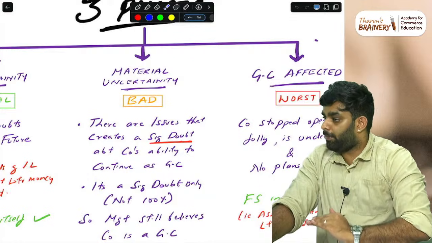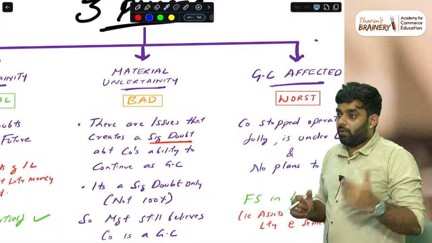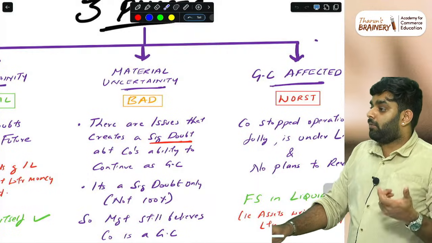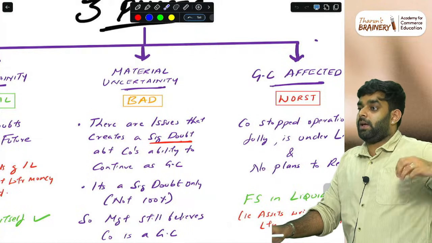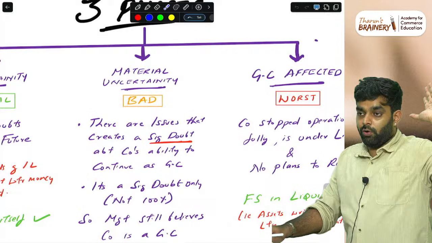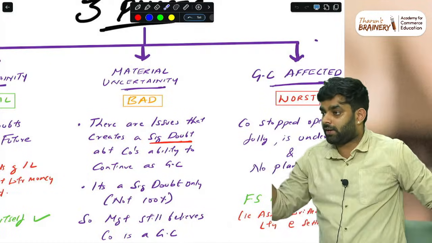A plan. The auditor will ask, okay, tell me your plan. How are you going to pay off this much debt? How are you planning to survive in the market? So management will say, sir, we have tied up with a VC and we are planning to issue some shares, or a bank is going to give some loan, or we are going to sell the assets, or internal reconstruction, they are trying to correct it.